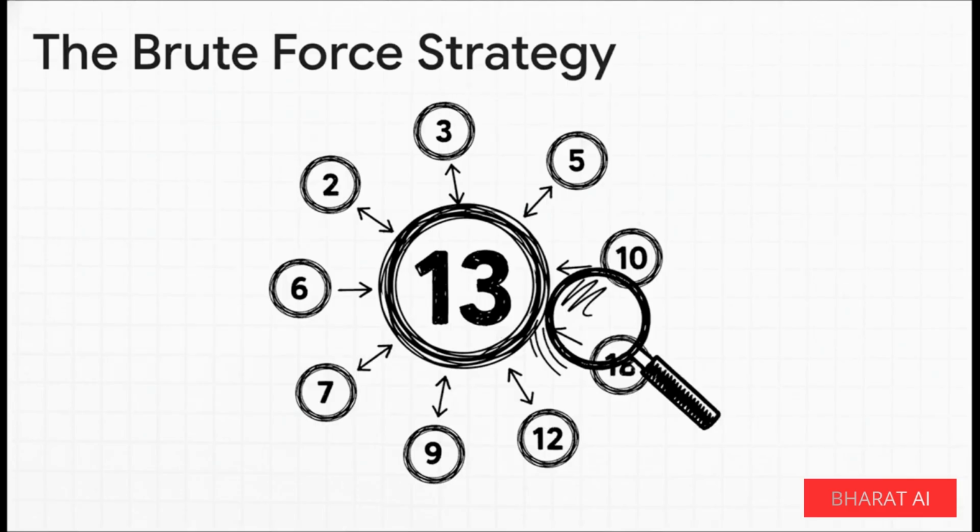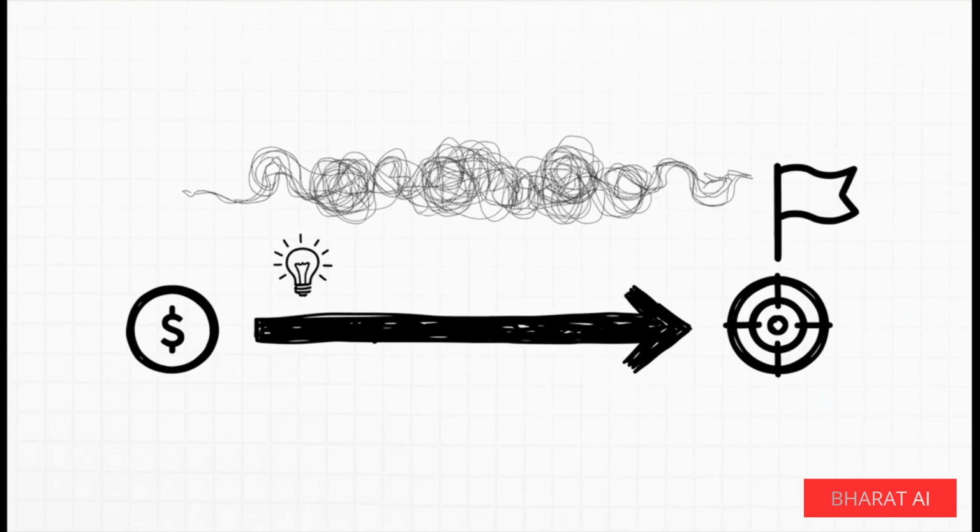Well, the first idea that probably comes to mind is what we call the brute force approach. It's not fancy, but it gets the job done. You just set up a loop to check every single number, one by one, from 2 all the way up to our number. And inside that loop, you use an if statement to ask, hey, does our number divide evenly by this number? If it ever does, bam, we know it's not prime, and we can stop right there. And look, that totally works. It will give you the right answer. But a good programmer doesn't just stop at it works. They ask, is there a better way, a faster way, a more elegant way? And in this case, oh yeah, there's a much smarter way to do this.